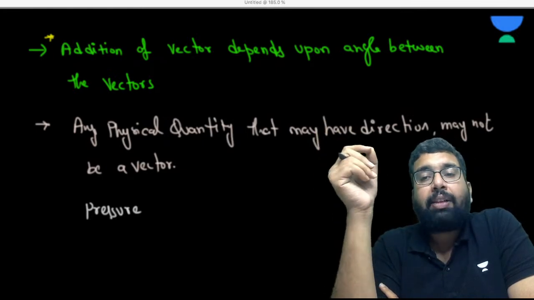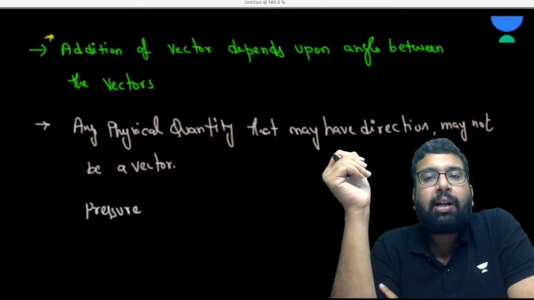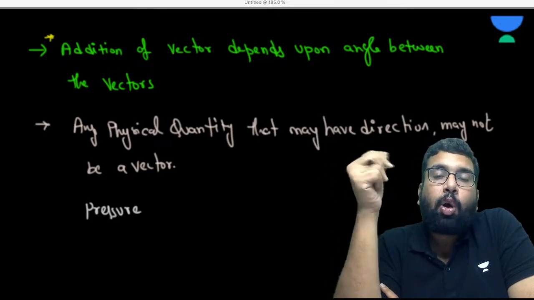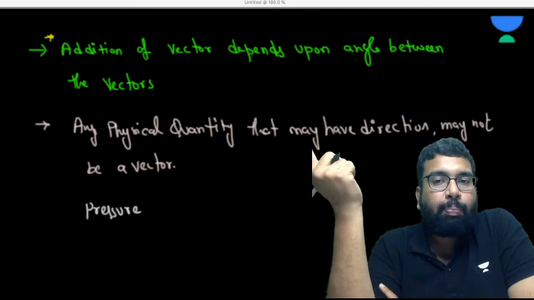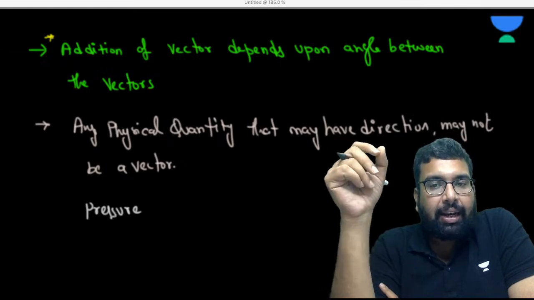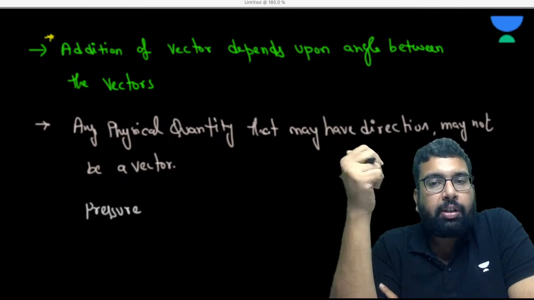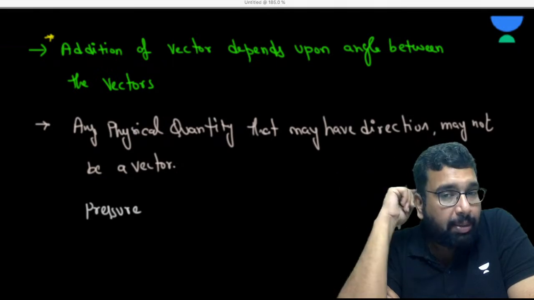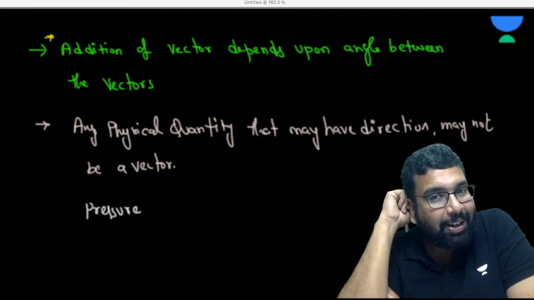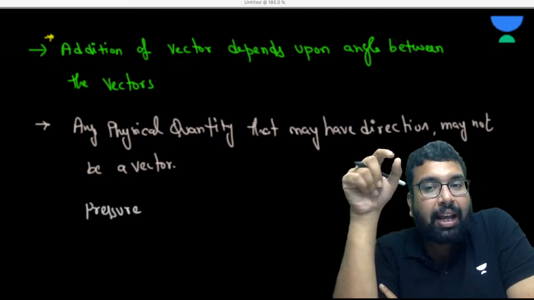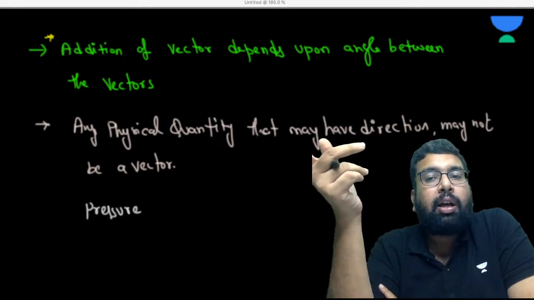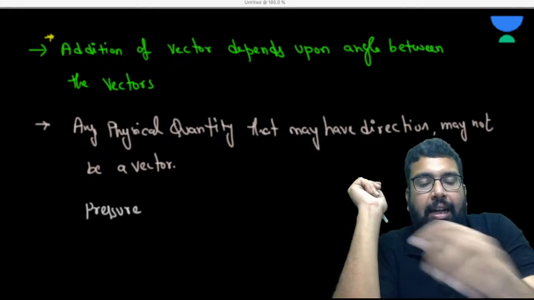So pressure has some direction, but it is not a vector, it is a scalar quantity. Talking about fluid, we know there is Pascal's law, which states that at a point the pressure is independent of direction. Something independent of direction means it is not a vector quantity. So though it has direction, it is not a vector, it is a scalar quantity.